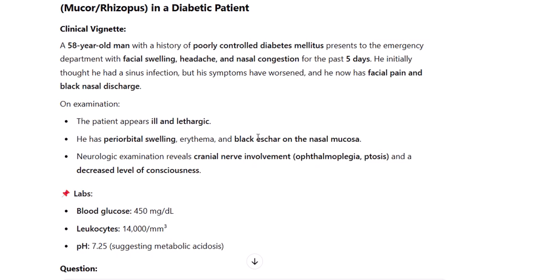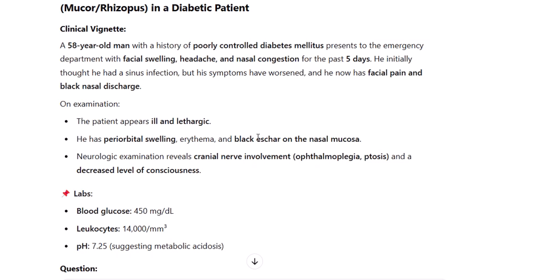He initially thought he had a sinus infection, but his symptoms have worsened, and he now has facial pain and black nasal discharge. On examination, the patient appears ill and lethargic. He has periorbital swelling, erythema, and black eschar on the nasal mucosa. Neurologic examination reveals cranial nerve involvement, ophthalmoplegia, ptosis, and a decreased level of consciousness.